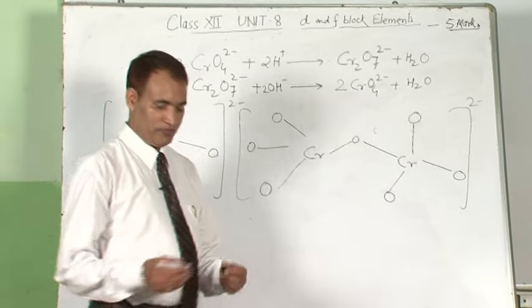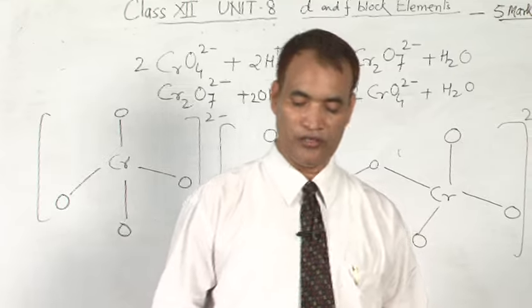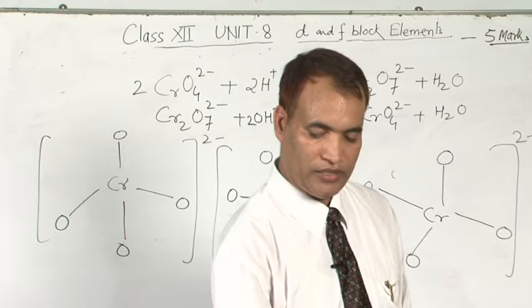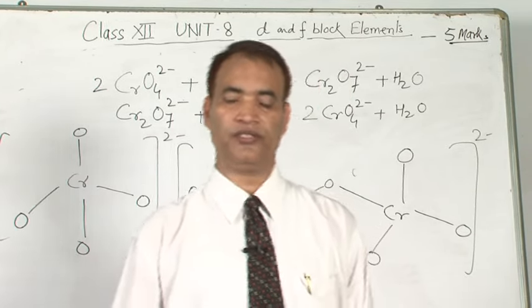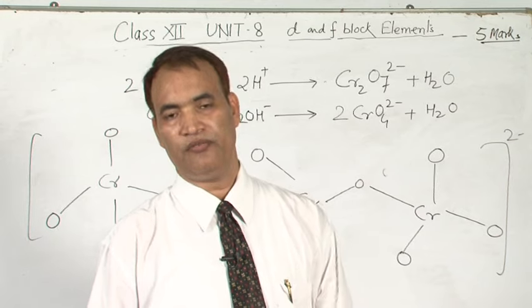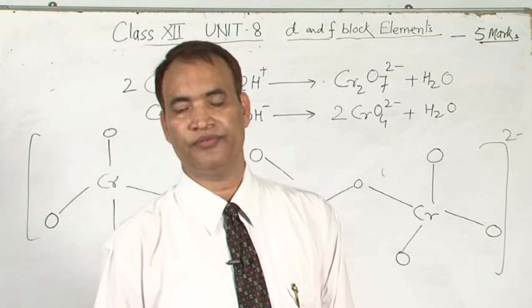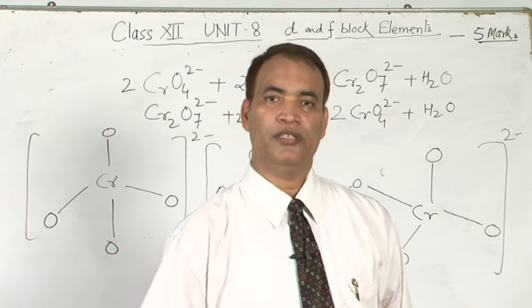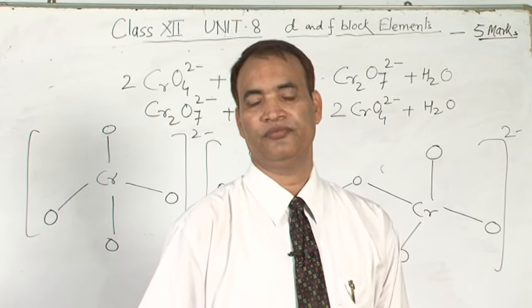Dear children, I hope today you will be able to answer certain reasoning questions based on this general study of the d block elements. You may note down some reasoning questions. First question, why do zirconium and hafnium have similar chemical properties? Second one, why are zinc, cadmium and mercury not considered as transition metals?